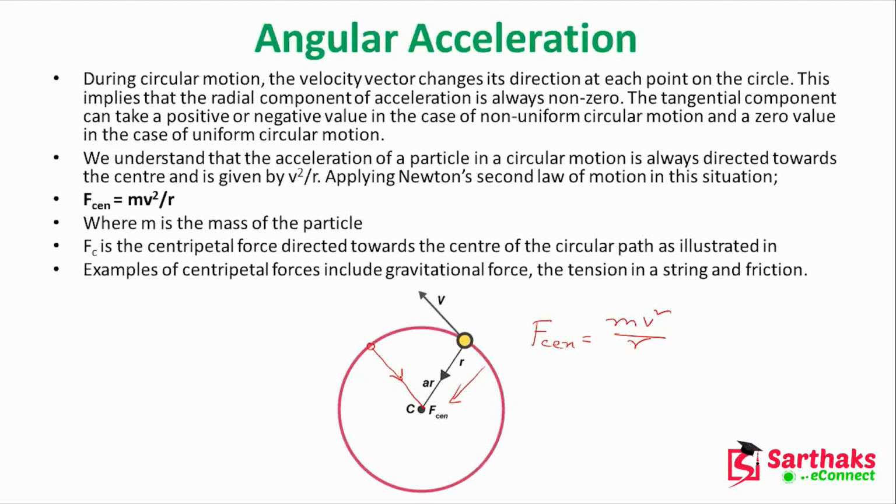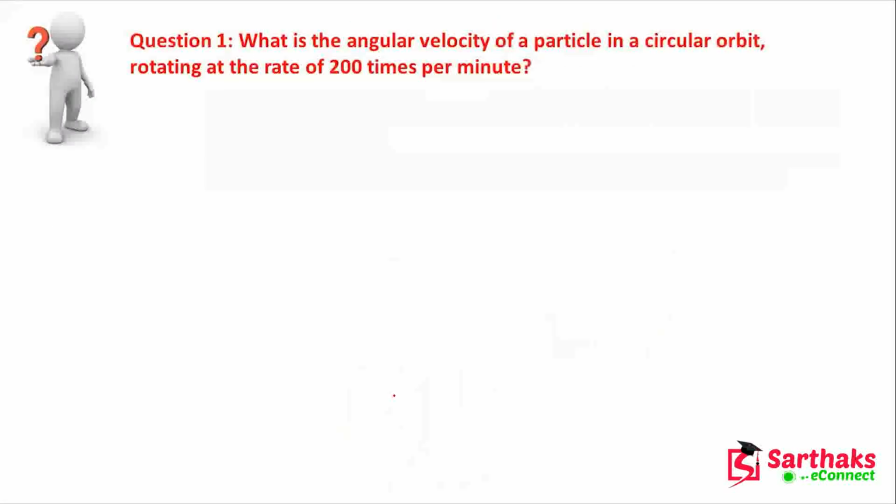That means it is changing its direction. If it is here, then it will be this vector. If it is here, then it will be this vector. That means for every position of the particle, the velocity vector changes its direction. So this is the radial component of acceleration.